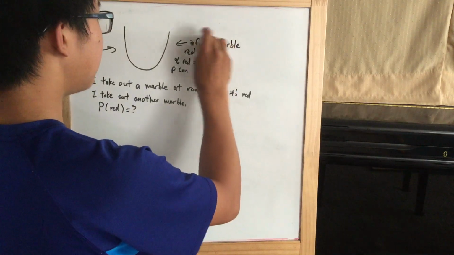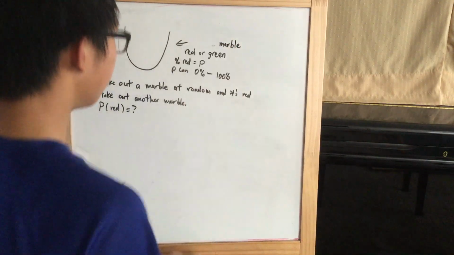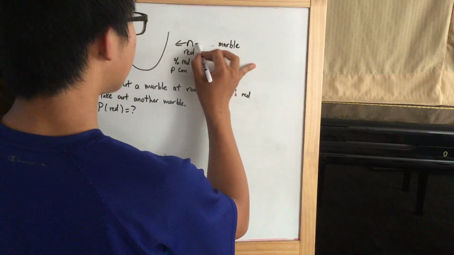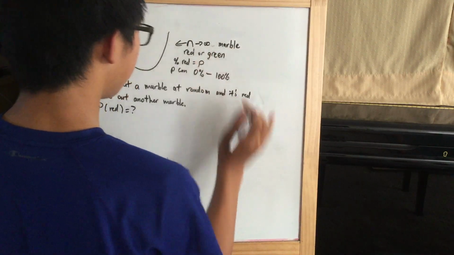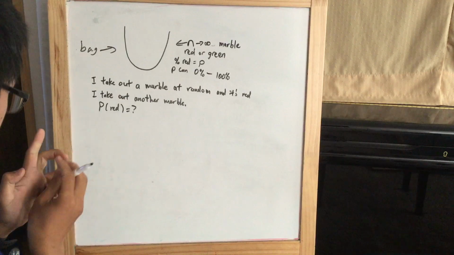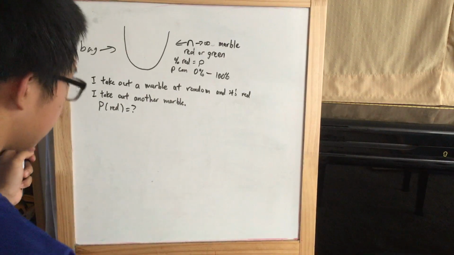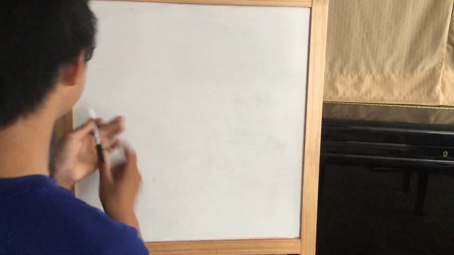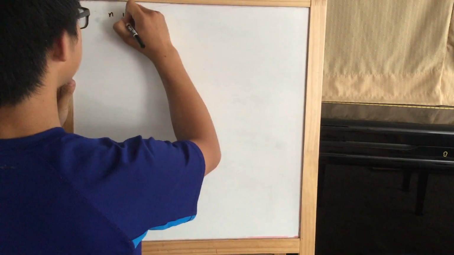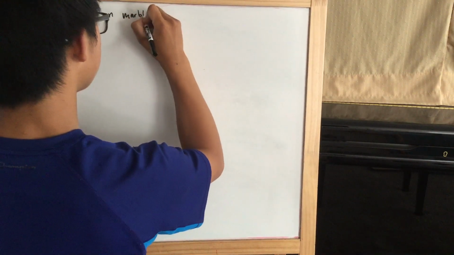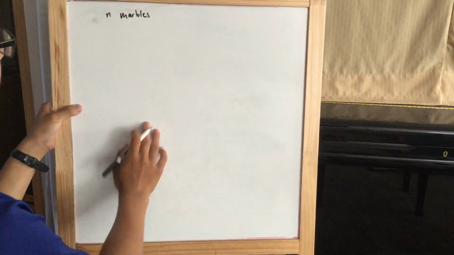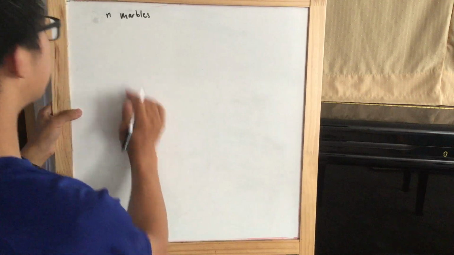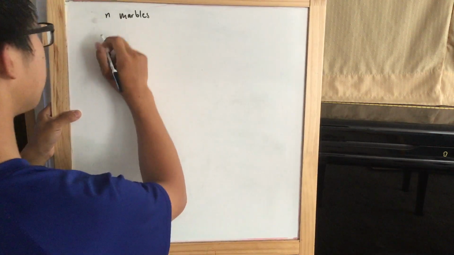So instead of saying infinite number of marbles, we're going to say it has n marbles, and consider what happens as n approaches infinity. So let's just do that. N marbles. Well, if there's n marbles in the bag, then obviously the number of red marbles can be anything from 0 through n.